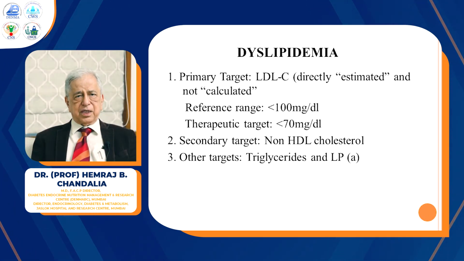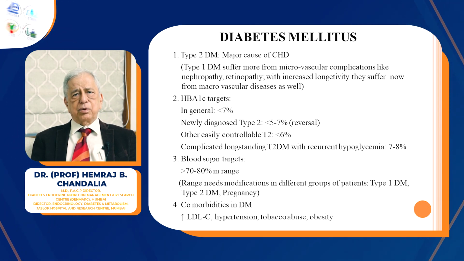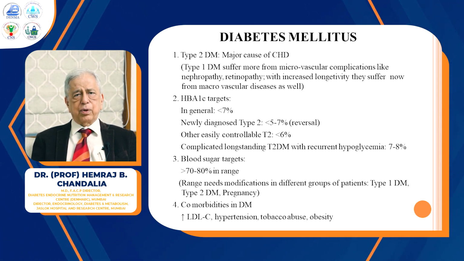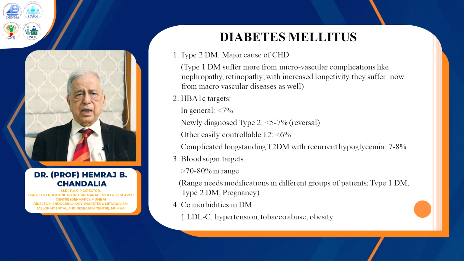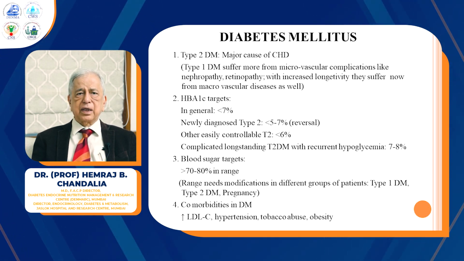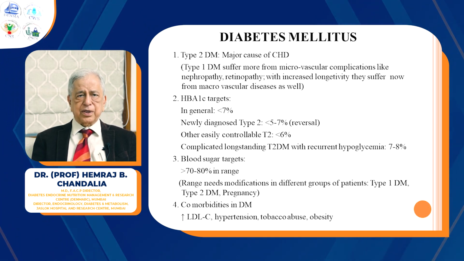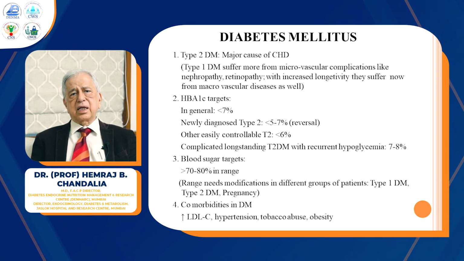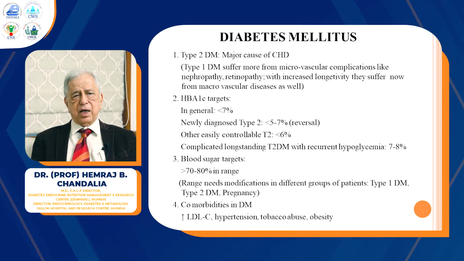Another modifiable risk factor is diabetes mellitus, type 2 as well as type 1, type 2 more for the causes stated, and it's a very major cause of coronary artery disease and even other vascular complications, which are the microvascular complications. The A1C targets have been debated many times. In general, we describe less than 7% as the target in most patients.